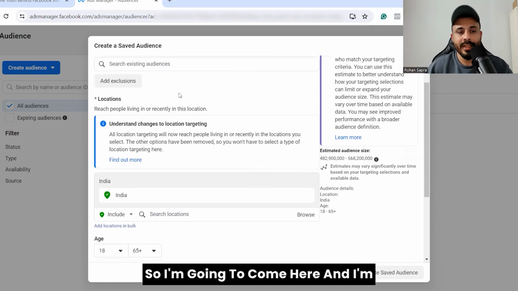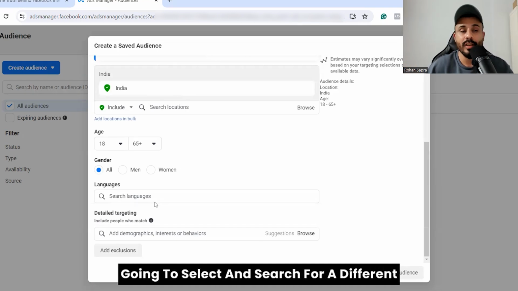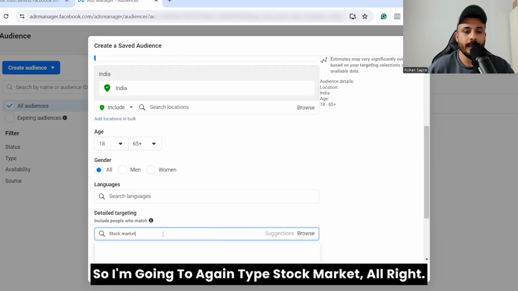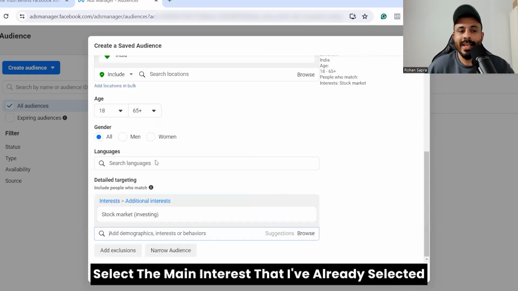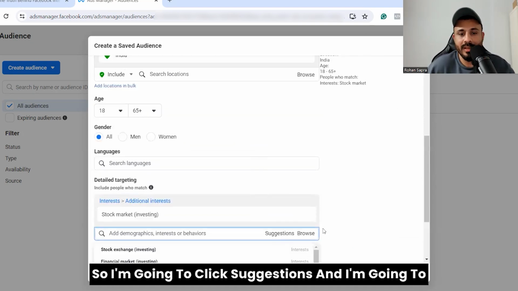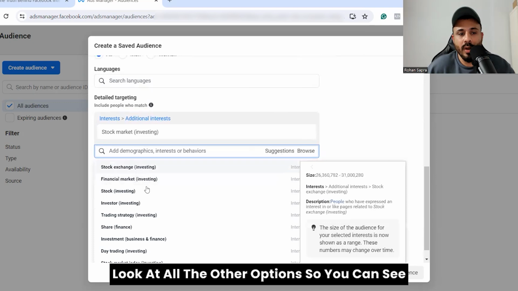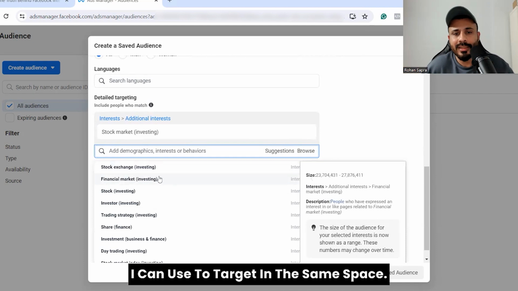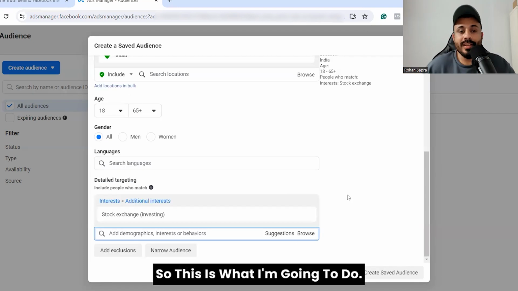So I'm going to come here and search for a different audience interest in the same niche. I'm going to again type stock market. All right. Select the main interest that I've already selected once so that it gives me suggestions, right? So I'm going to click suggestions and look at all the other options. You can see it will give me all other different audience interests that I can use to target in the same space, stock market, right?